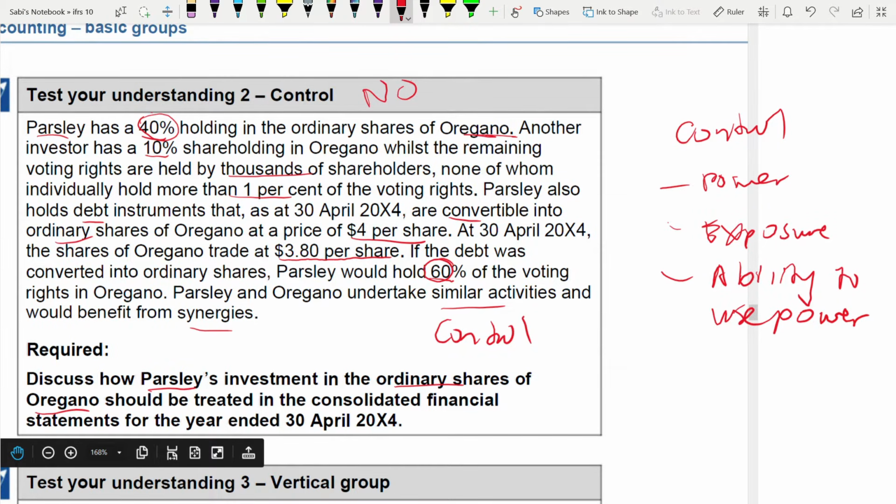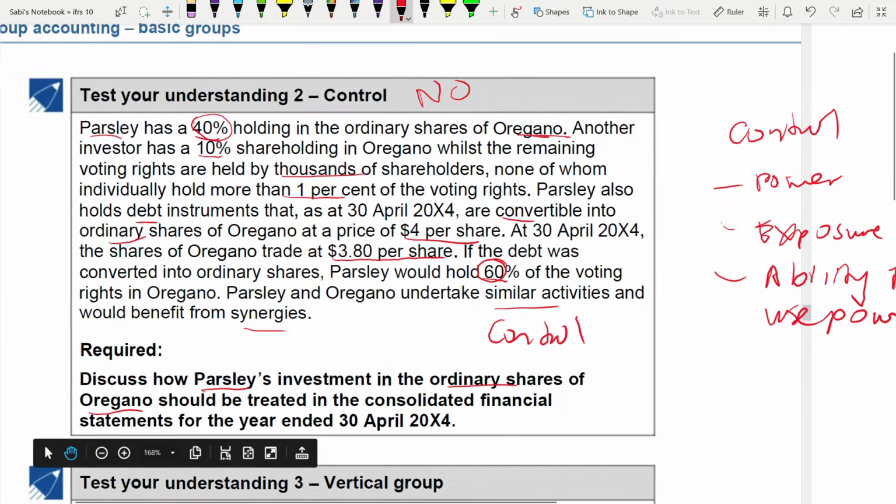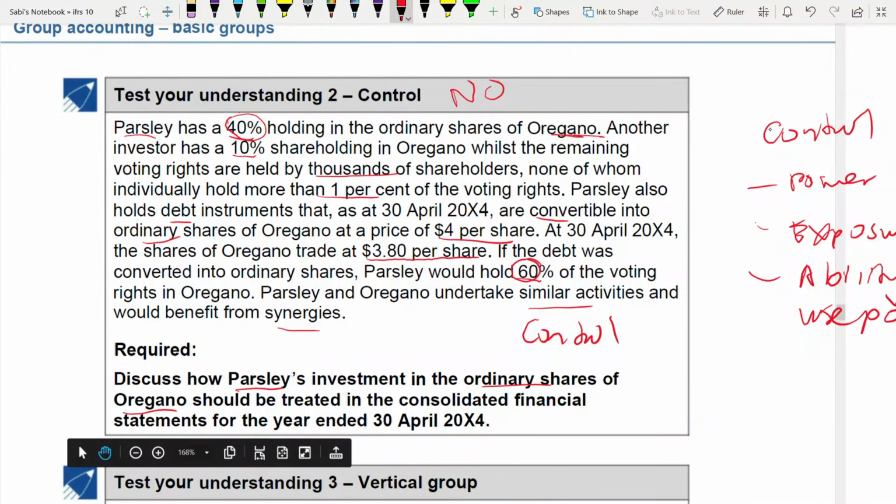Okay? So you have to take mostly the voting rights. The main thing here is the voting right. That will tell you how much control you have or not. Okay? One voting right is already the 40%. The remaining comes from your convertible options when you are able to convert into shares. So this depends on your right. Do you have the right to exercise? If you exercise, what will happen? Okay, this is like an option.